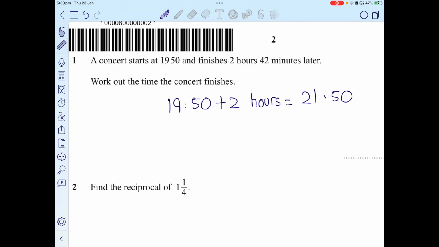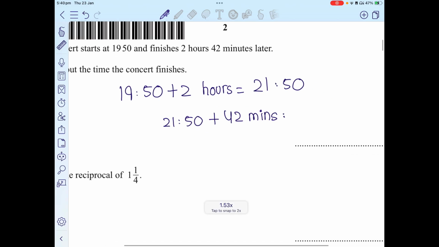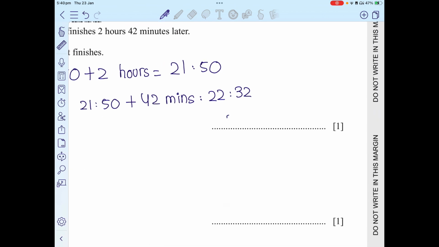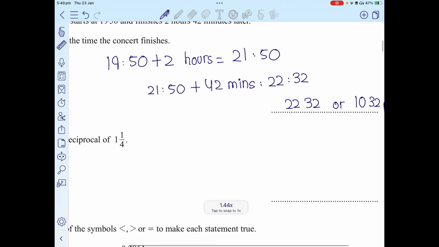After that, if we add 42 minutes to 2150, that will basically be 22:32, which is basically 10:32 p.m. So you can write this as 22:32, or you can also write it as 10:32 p.m. Both of these are correct answers.